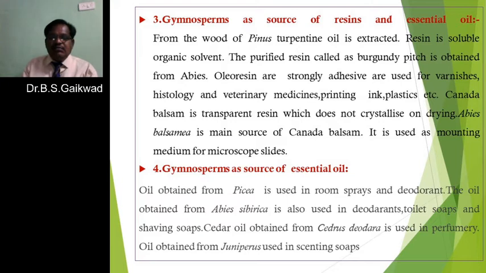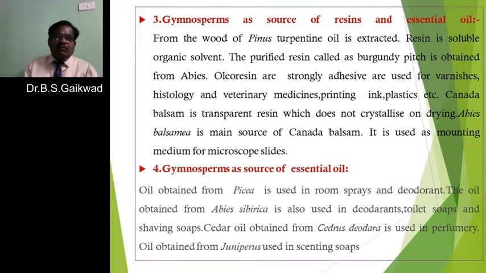The oil extracted from Cedrus deodara is known as cedar oil. This cedar oil is used in perfumery. Then oil obtained from Juniperus is used for giving scent to bathing soaps.